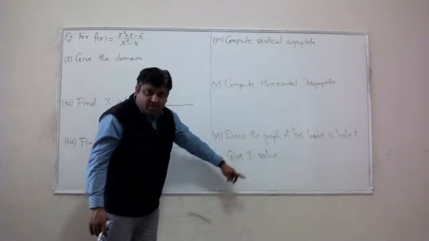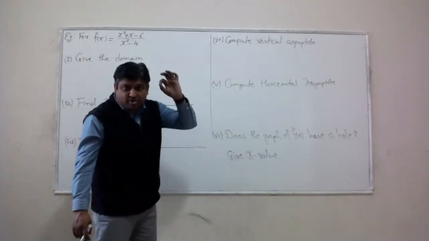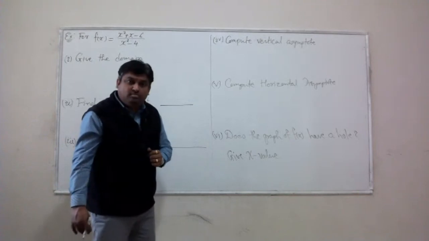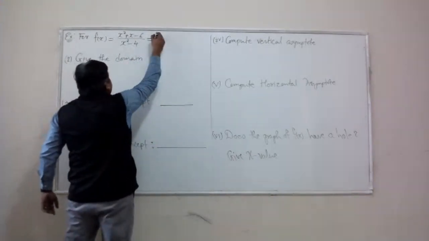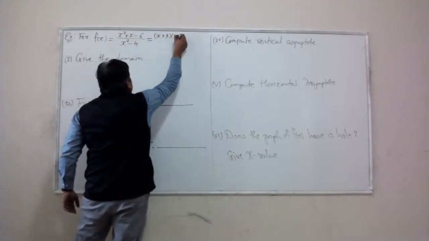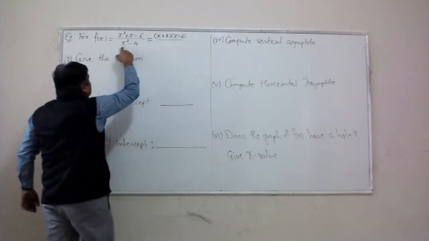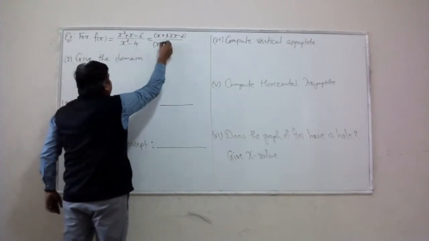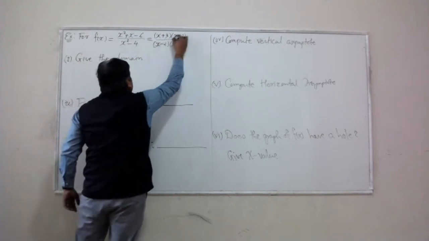If you can cross out a particular thing completely from the function, that is an indication that your function experiences a hole. Let's do that. Factors of -6 that add up to +1 are going to be x minus 2, x plus 3. Factorization of x squared minus 4: x minus 2, x plus 2.